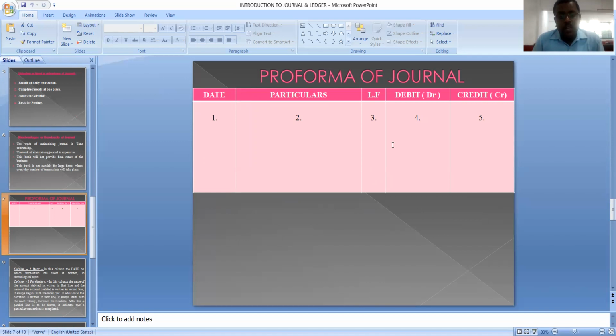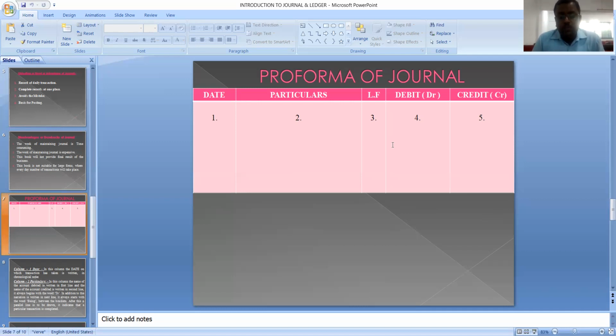In the second line, we are going to write the name of the account credited using the word "To". And in the third line, we are going to write the narration. Narration will be written in brackets and it starts with "being". Narration is nothing but a short summary or short explanation about the transaction. That narration helps us to understand why we debited a particular account and why we credited a particular account.